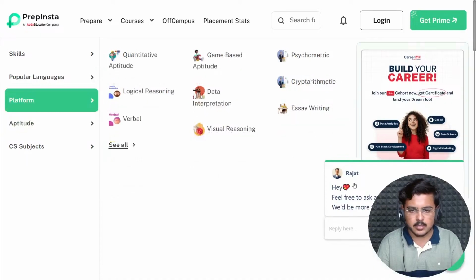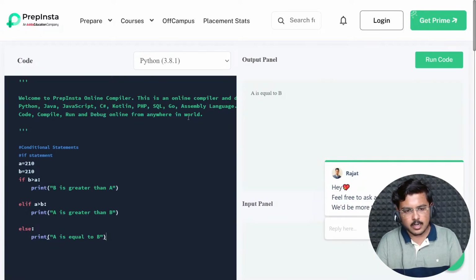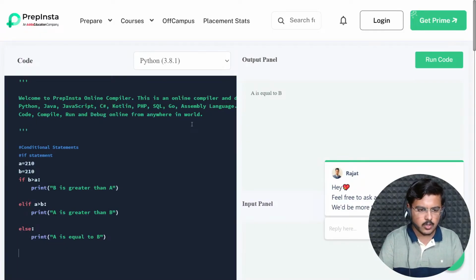Exactly, this is easy peasy. So let's go ahead and let's understand something called as shorthand if.